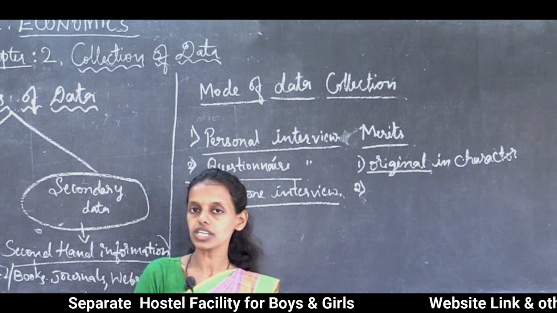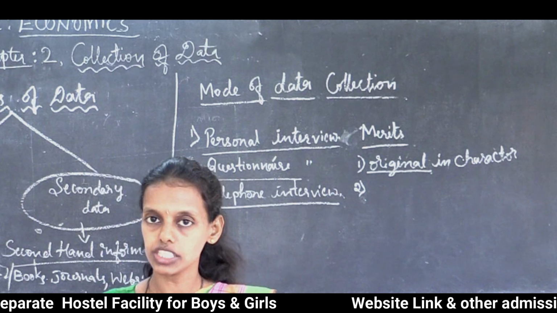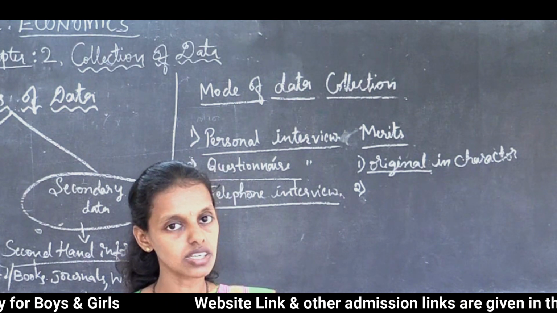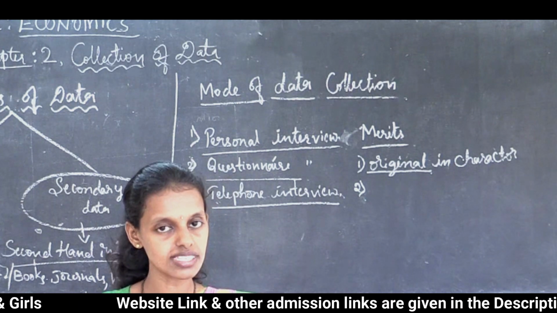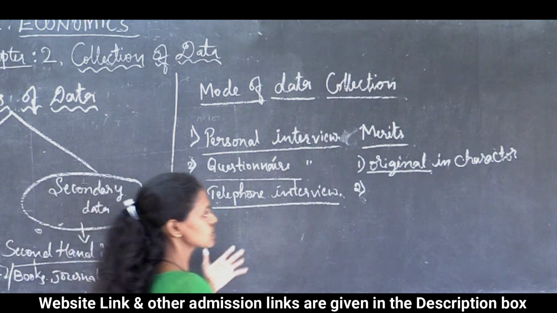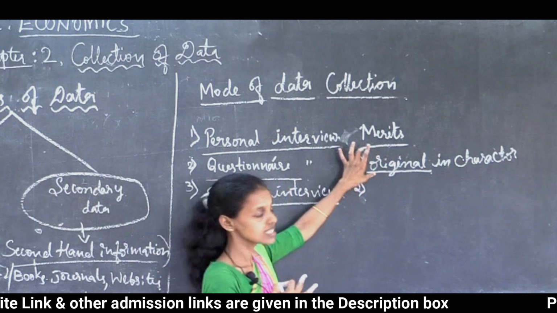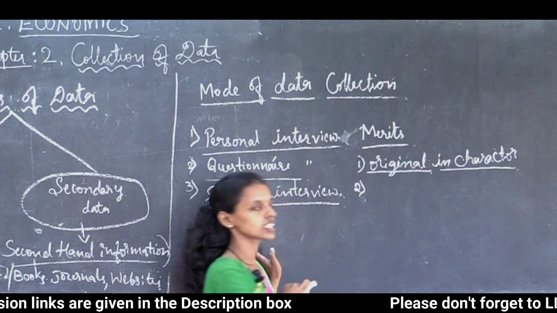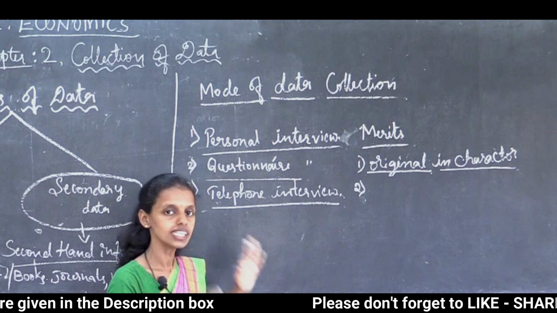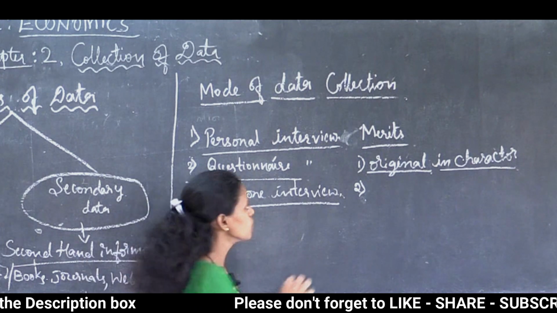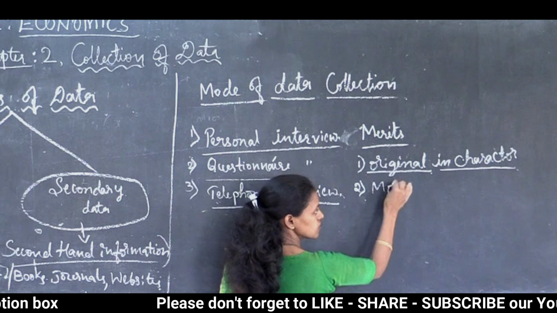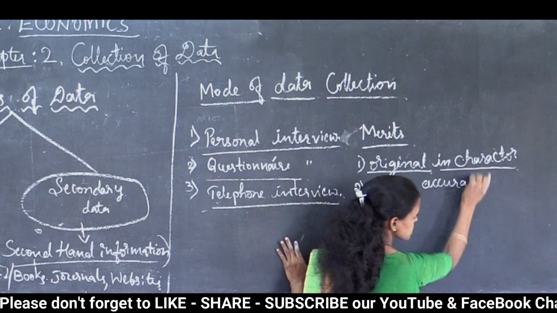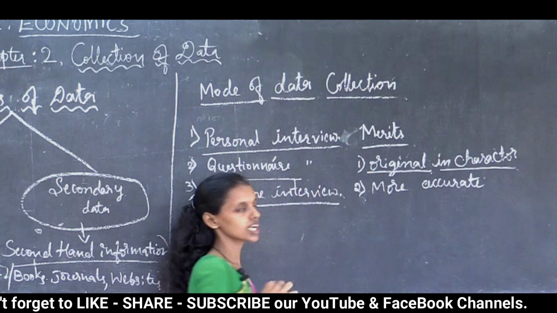In the secondary data, you collect the information from websites. Someone has already collected that information. There may be wrong assumptions, wrong things. So here there is no chance of that, because it is original in character, data collected for the first time directly by the investigator. Thus more accurate. One more merit of this personal interview is that you can get more accurate information.